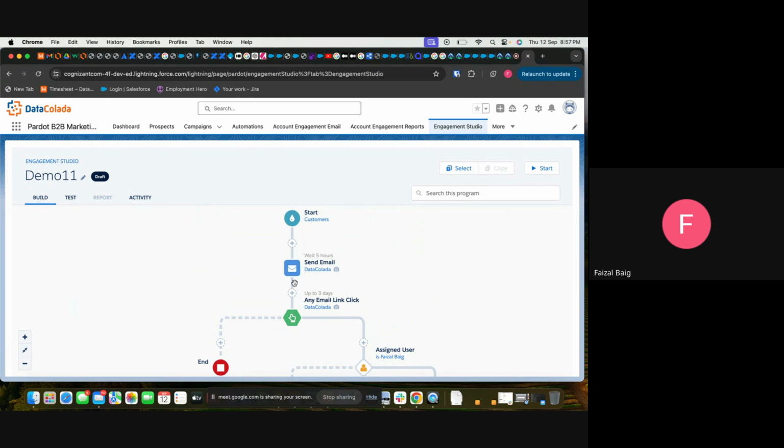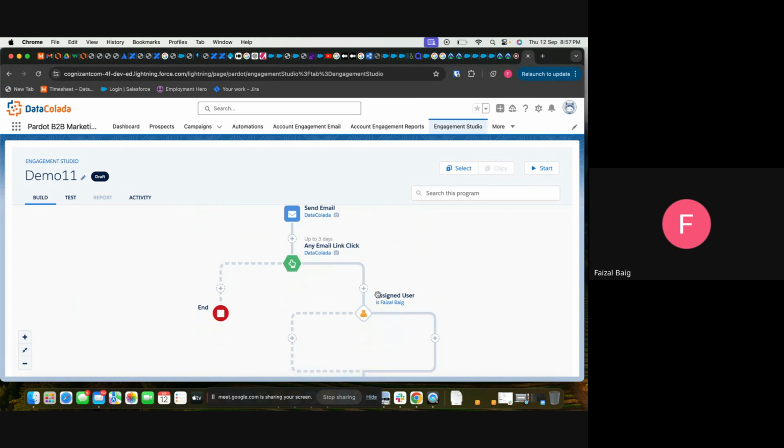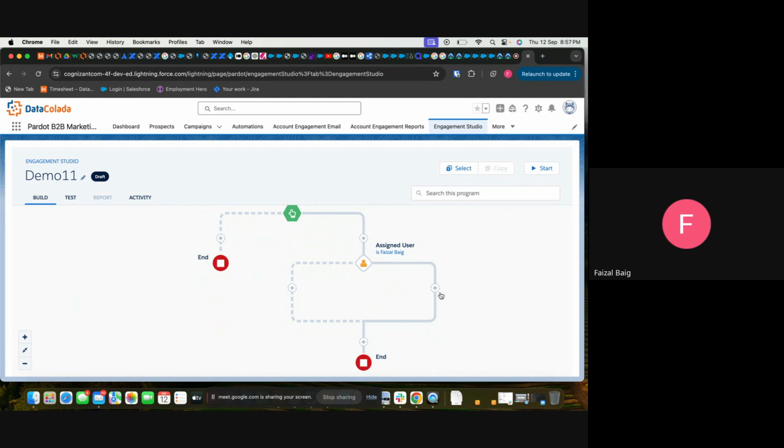Then it will send an email, and within 3 days it will check whether the links were clicked. If there are no clicks for 3 days, it will end the program. If yes, then it will assign to the specific user. And if we want anything else, we can do that as well, or else we can stop the program here itself.